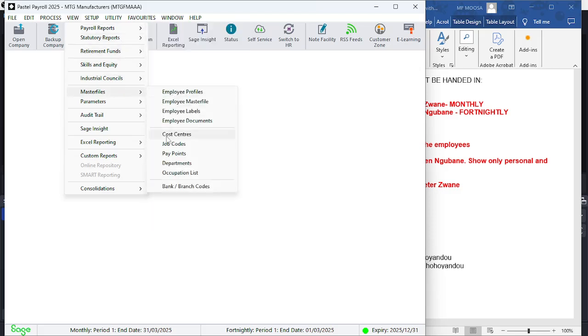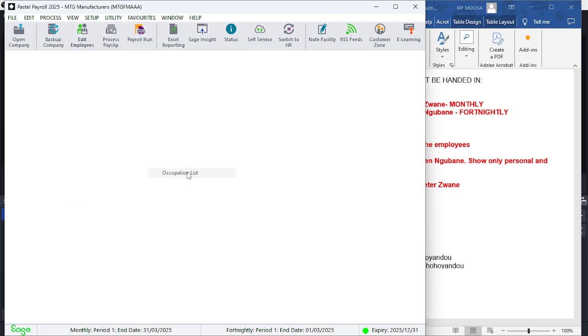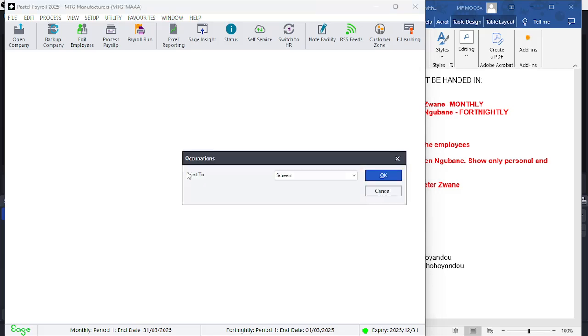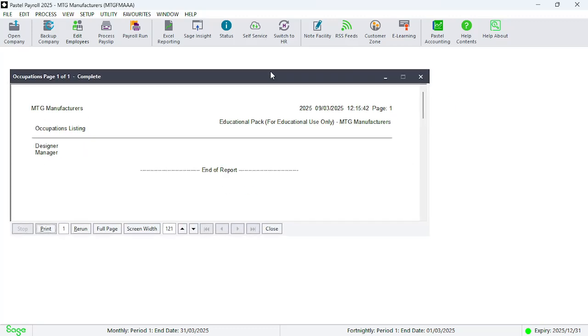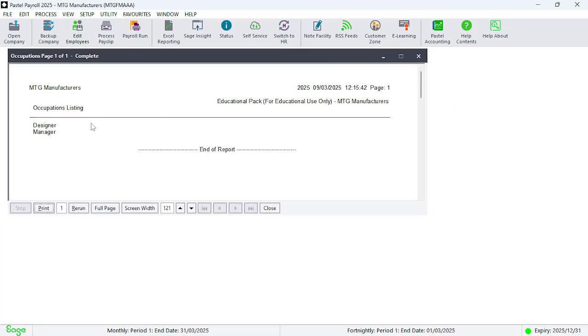Generally, it's an occupation, and then you're going to find the occupation list here, and you print it to screen, and there it is. Now let's get it bigger. There it is, the occupational listing, designers and managers, and you can print that.